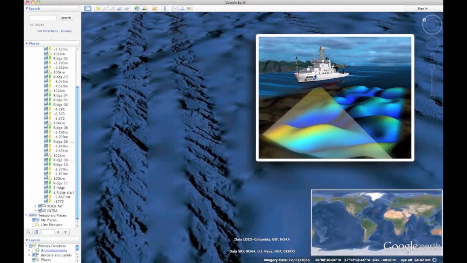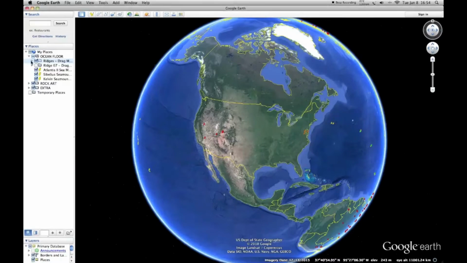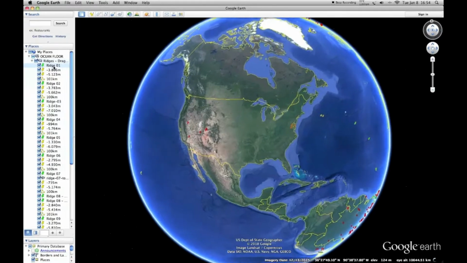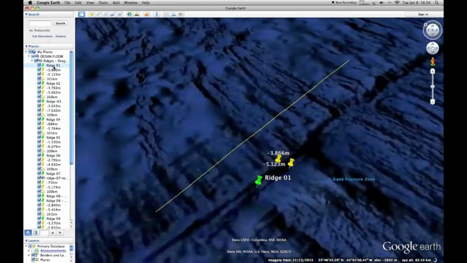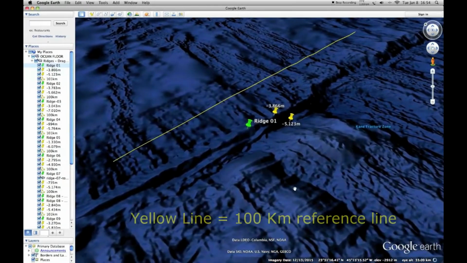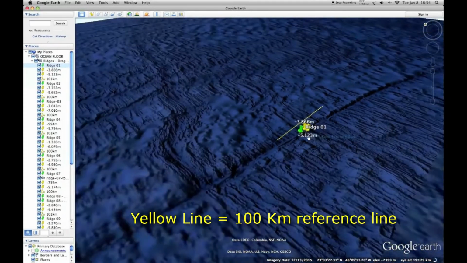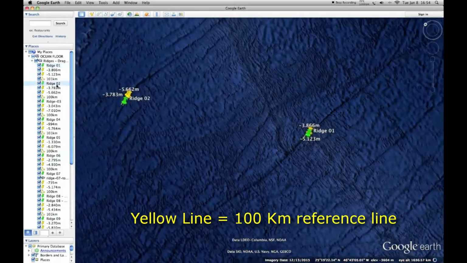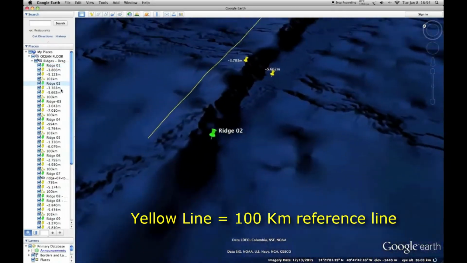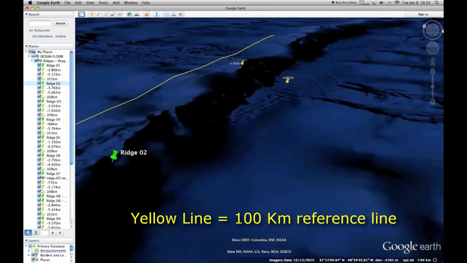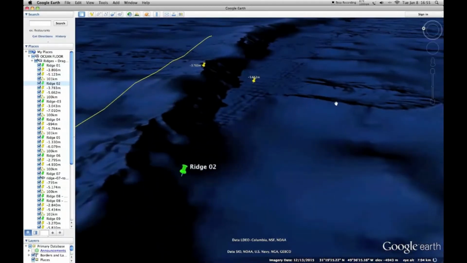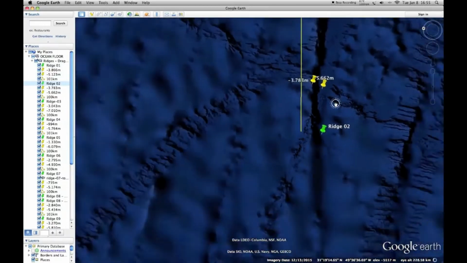On Google Earth, you can see some rendered parts of the ocean floor, but much of it is still blurred, not rendered. Here is a compilation. Ridge 01 has 1200 meters drop from top to bottom, or 3900 feet, and the yellow line is 800 kilometers reference line. Ridge 02, 1800 meters drop, or 5900 feet at the yellow pins.